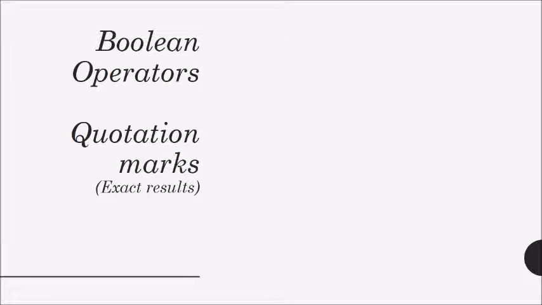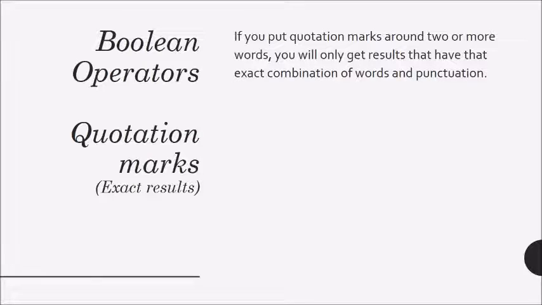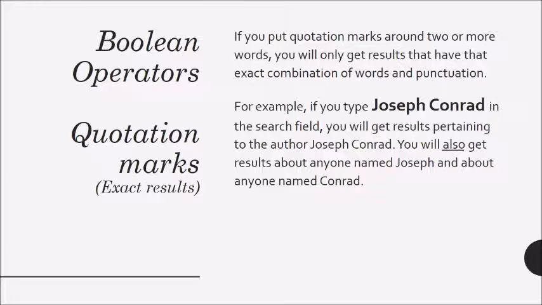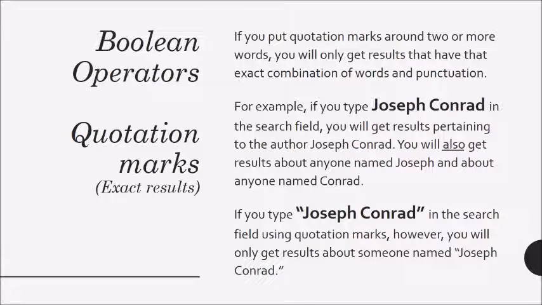The final Boolean operator that's great to use is the quotation mark. Quotation marks will ensure that you get results that have the exact combination of words and punctuation that you want. For example, if you're looking for things written about the author Joseph Conrad and type his name without quotation marks, yes, you're going to get results about Joseph Conrad, but you're also going to get results about anyone named Joseph and anyone named Conrad. That can get a little overwhelming because it gives you a lot of garbage results to sift through. So type it with quotation marks, and that way you're only going to get results back about the specific name Joseph Conrad.